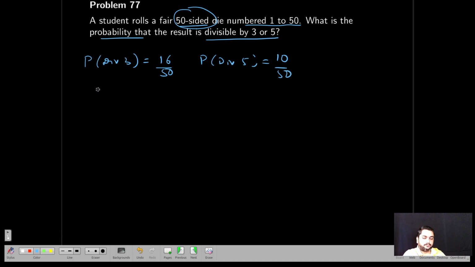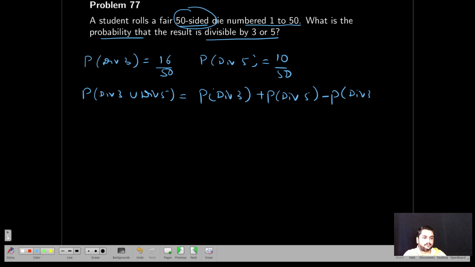Okay. Now, the probability that a number is divisible by 3 or that is, the union, divisible by 5. This is equal to P of divisible by 3 plus P of divisible by 5 minus P of A intersection B, divisible by 3 and divisible by 5. I have to find this P. Divisible by 3 and 5 means what? This is divisible by 15, right? 3 and 5 means 15.